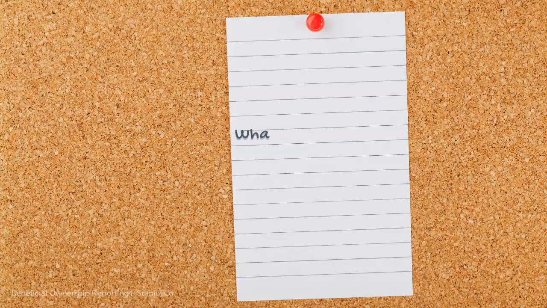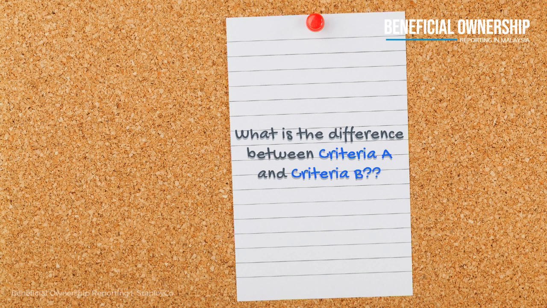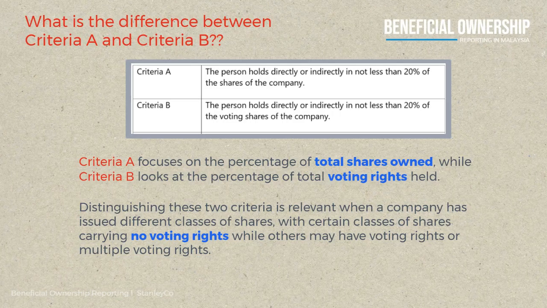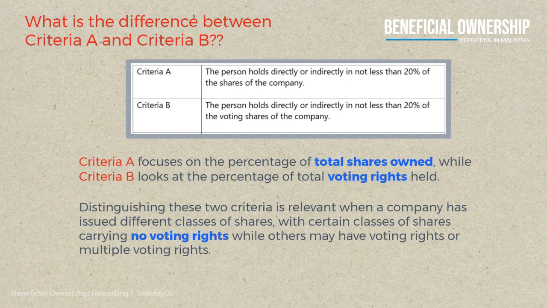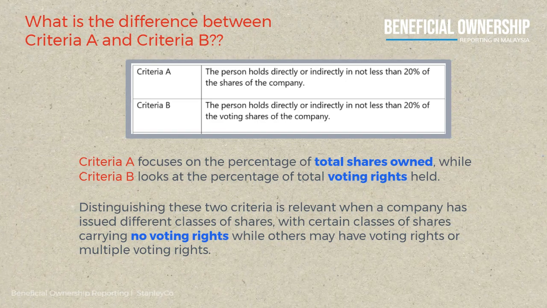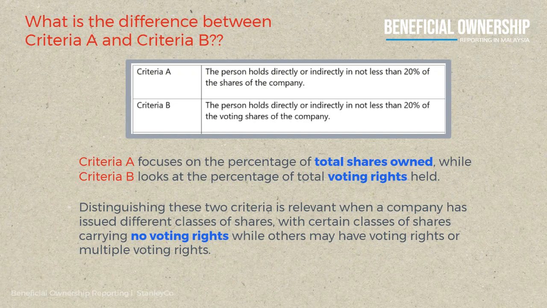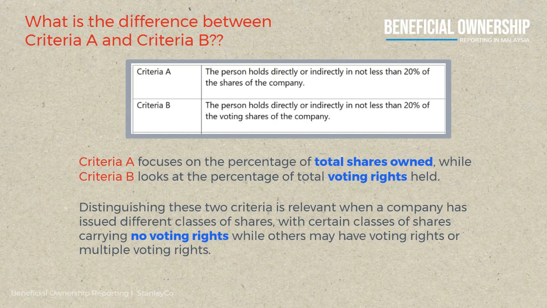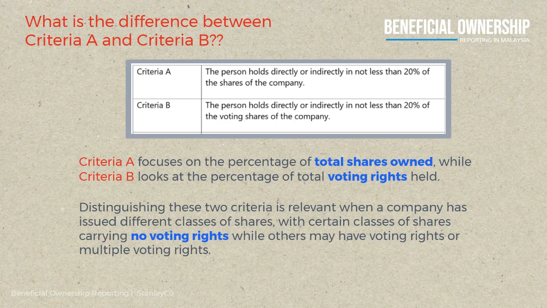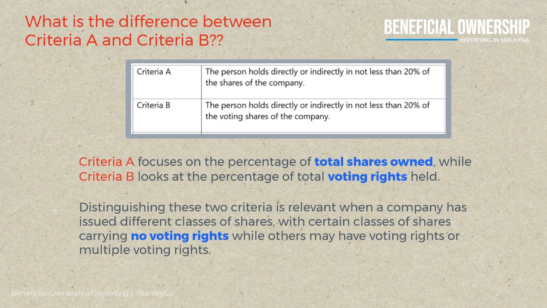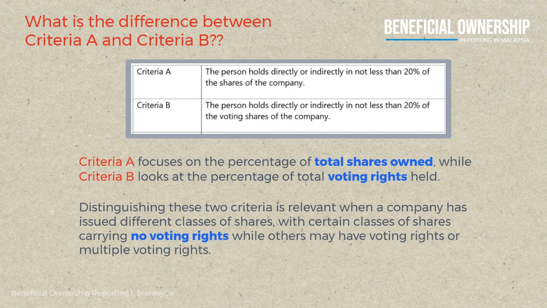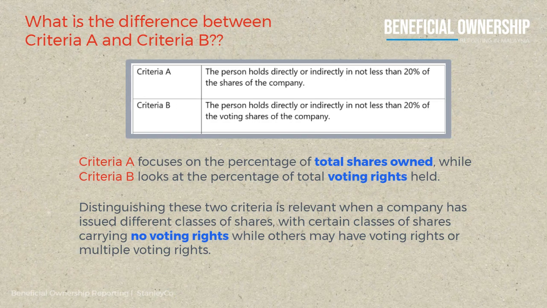What is the difference between criteria A and criteria B? Before we go to the second example, some of you may be asking what is the difference between criteria A and B, as these two criteria look similar. Criteria A focuses on the percentage of total shares owned, while criteria B looks at the percentage of total voting rights held. Distinguishing these two criteria is relevant when a company has issued different classes of shares, with certain classes of shares carrying no voting rights while others may have voting rights or multiple voting rights.